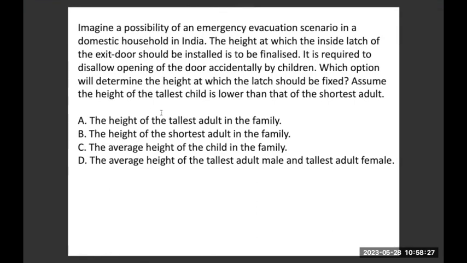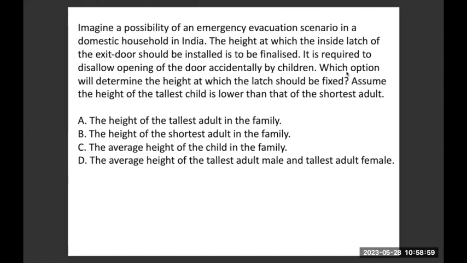Okay, we'll just take the last one here. It's very simple. You have to look at it through an emergency evacuation situation for a household in India. What is the height at which the inside latch of an exit door, which is mainly used for emergency evacuation, should be finalized?